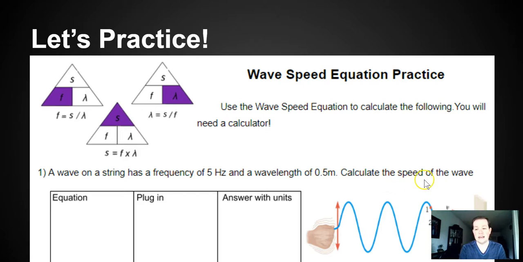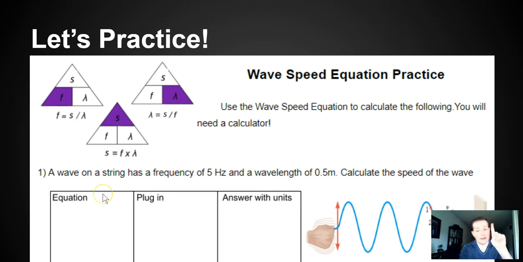Calculate the speed of the wave. So what do we want to calculate? Do I want frequency, speed, or wavelength? It says right here, calculate the speed. So which equation do I want? This one, see, S equals F multiplied by wavelength.